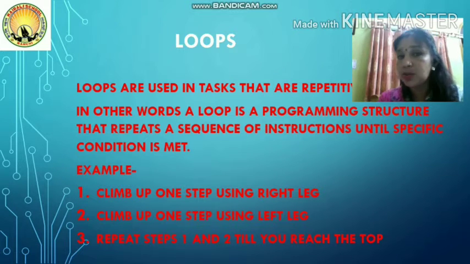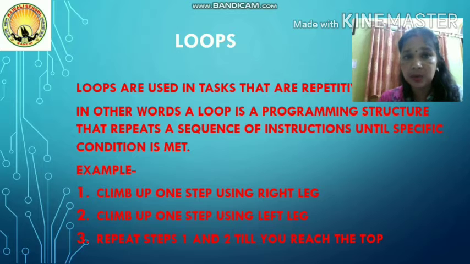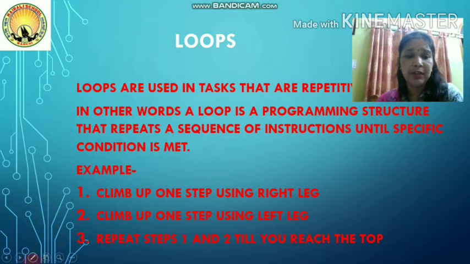So what have you understood from this example? That you are doing a particular task for a number of times. Like here you have taken 10 rounds of the school ground, and you started initially with 0. So loops are used in tasks that are repetitive in nature, which you have to repeat a number of times. I have a very simple definition for this which you can learn. In other words, a loop is a programming structure that repeats a sequence of instructions until a specific condition is met.